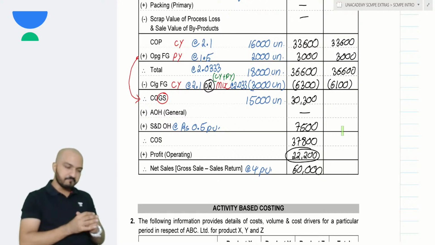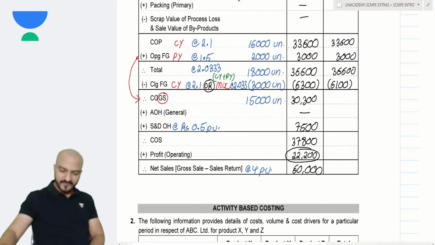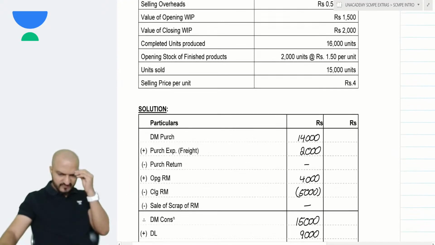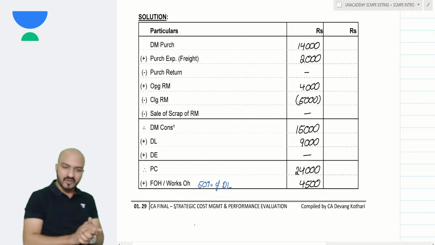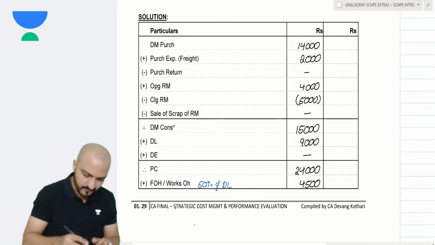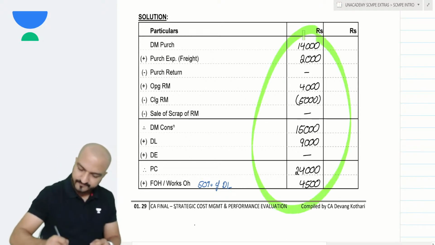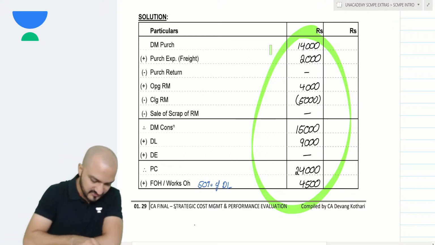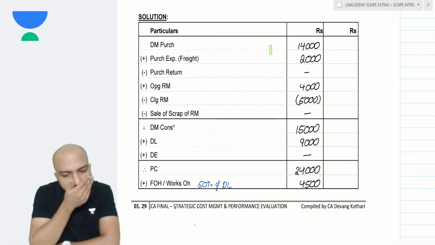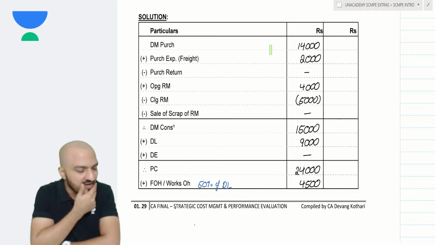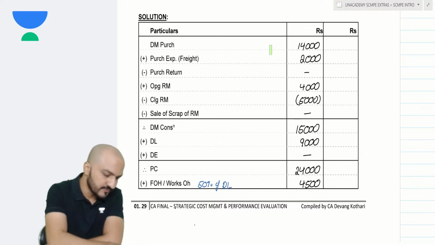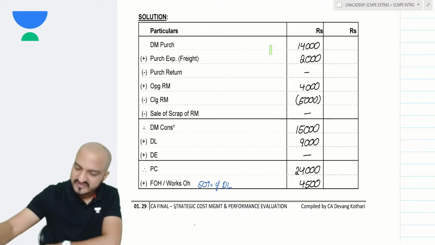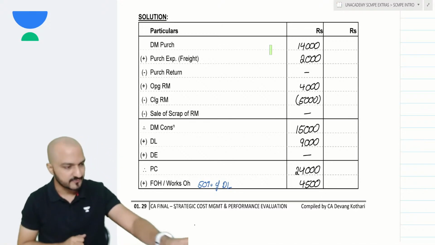Now, when you're attending my regular classes, I will ask you to copy down things that I have discussed. So I'll wait for a couple of minutes. If you have my book, please copy down this format in the book. If you don't have the book, then you can make a format on your own. Please copy these workings. And after that, I will dictate some working notes that I discussed about FIFO and weighted average method.